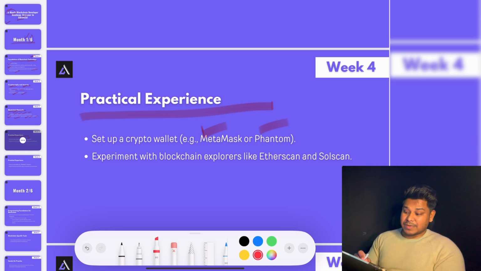So you have to know how MetaMask exactly works. What is MetaMask? What is Phantom Wallet? What does it do? How can you create a footprint on the blockchain ecosystem for making any transaction with the help of these particular wallets? So you have to know what they are.